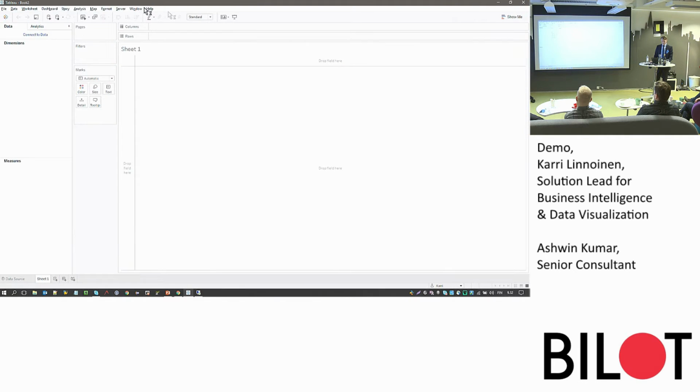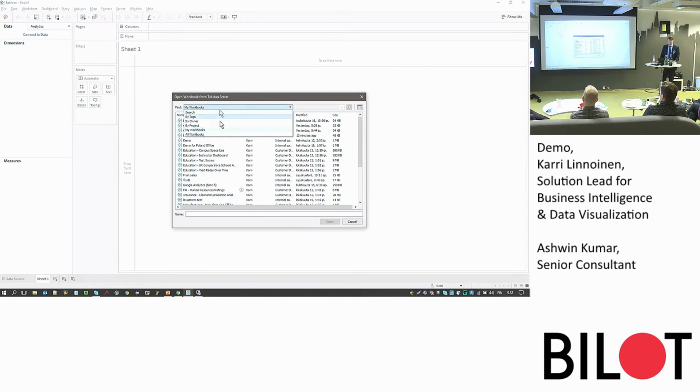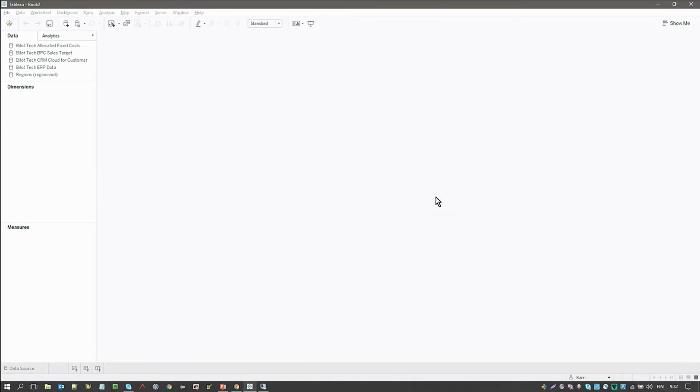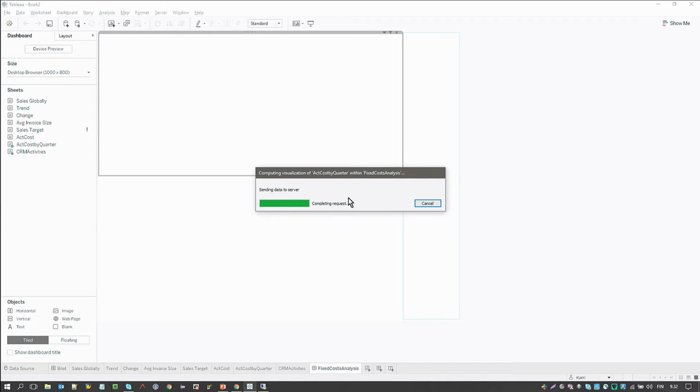So then I've had my lunch now, and then I'm going to come back to Tableau server and then go back to R, and then I can see Ashwin's updated, or our entire updated workbook.